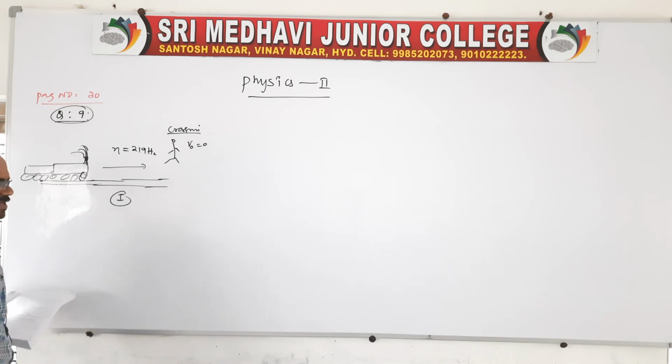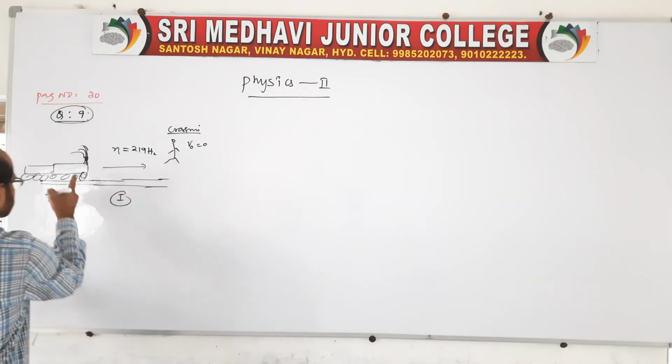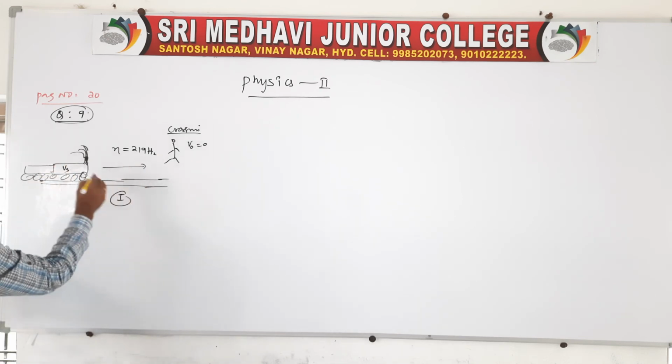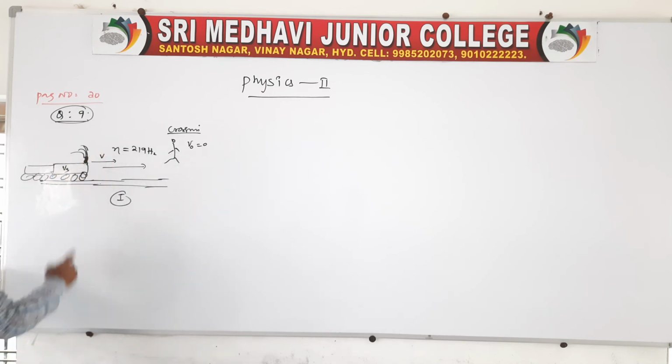Concentrate, this is very, very important. Here the train is approaching, so this source, we can say Vs, is moving towards the observer, and at the same time the speed of sound produced by the train is V. Vs and V are in the same direction.